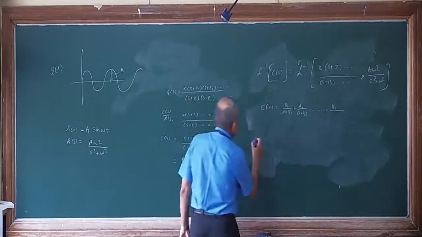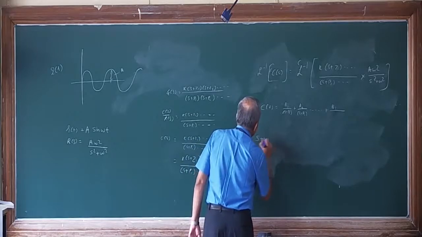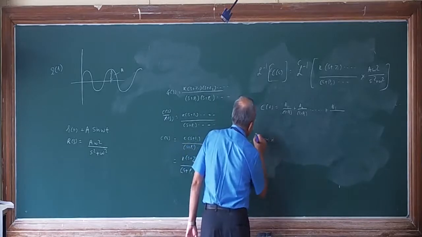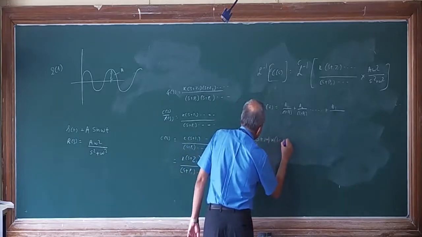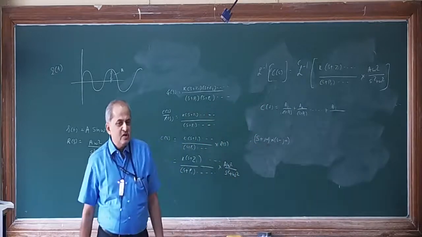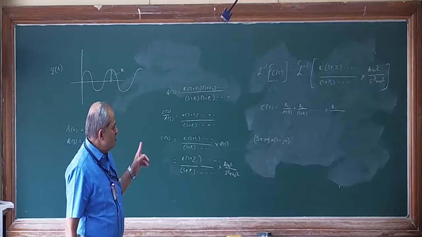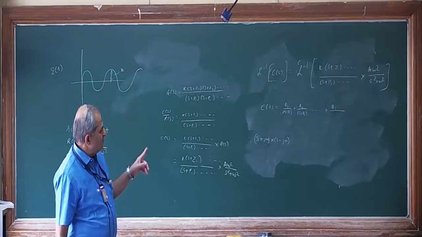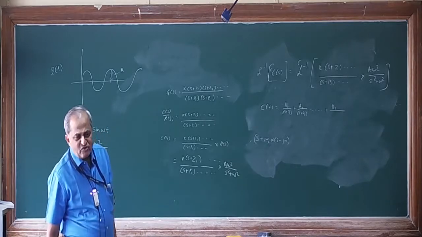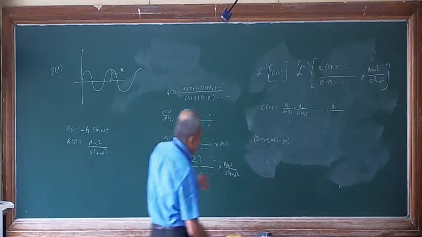I made a mistake here. If I write S plus j omega into S minus j omega, as per the rule, (A plus B) into (A minus B) is A square minus B square. A square is S square.